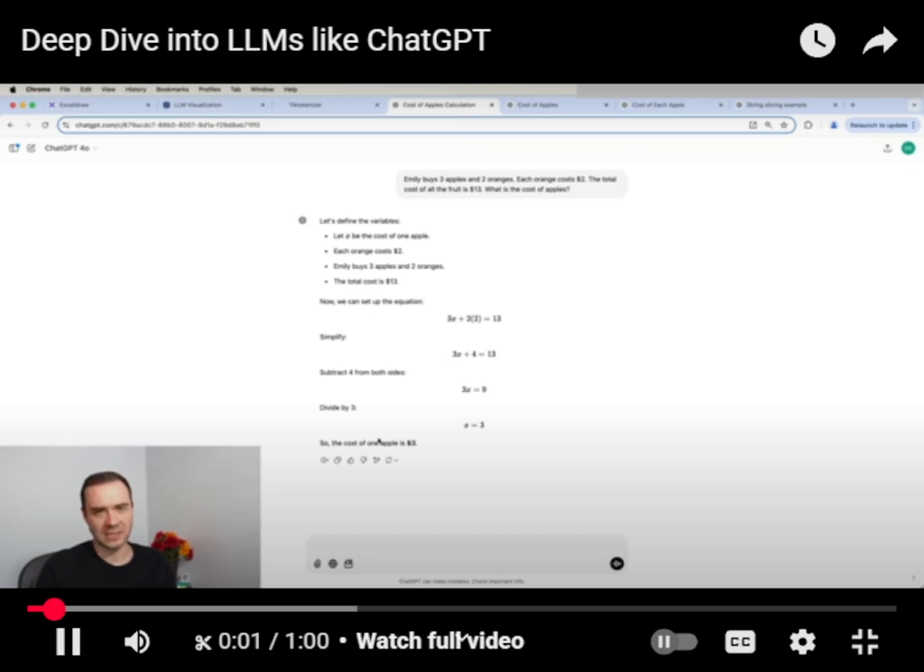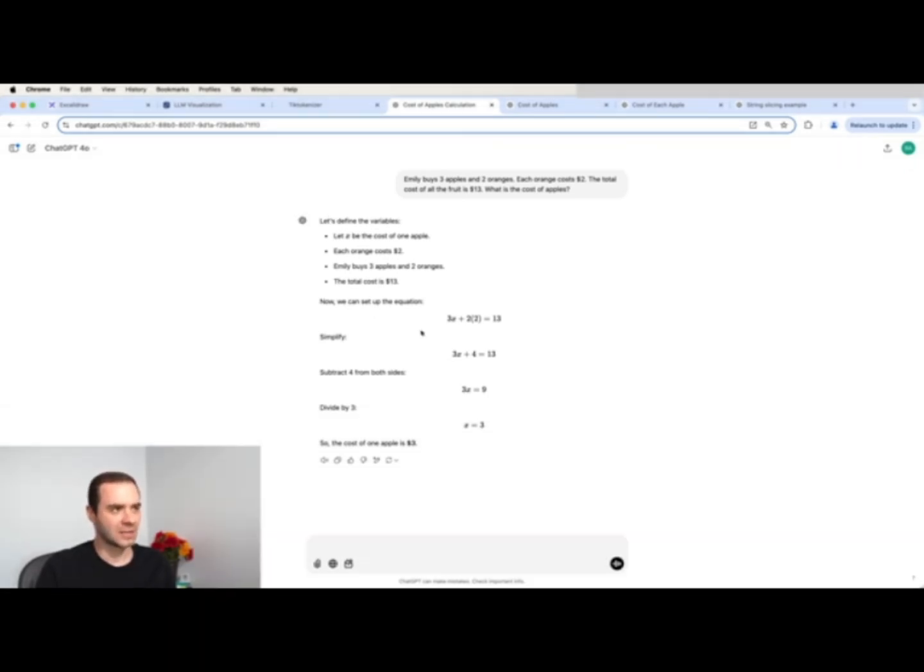It's actually going to go very slowly. It's going to be like, okay, let's define our variables, set up the equation, and it's kind of creating all these intermediate results.